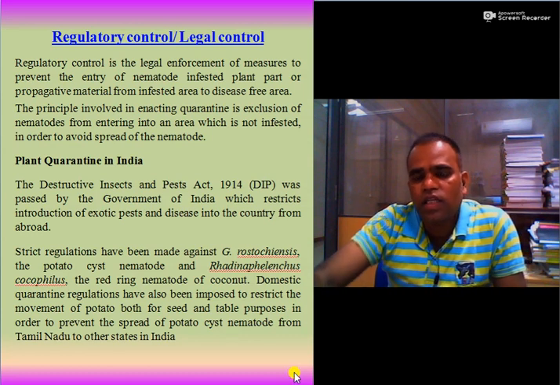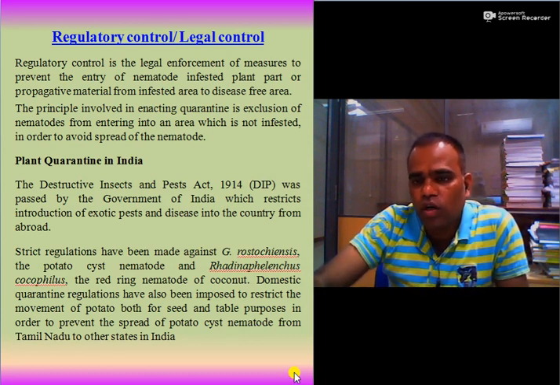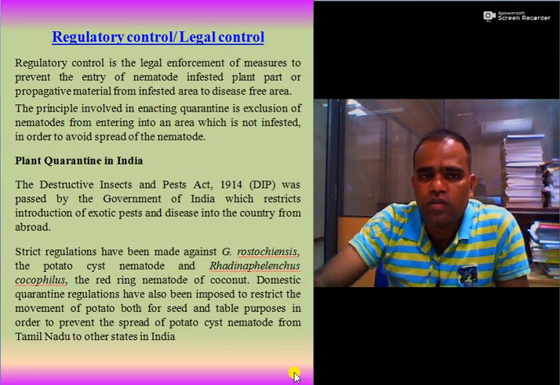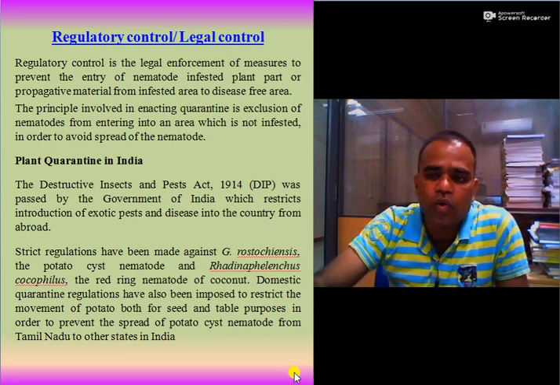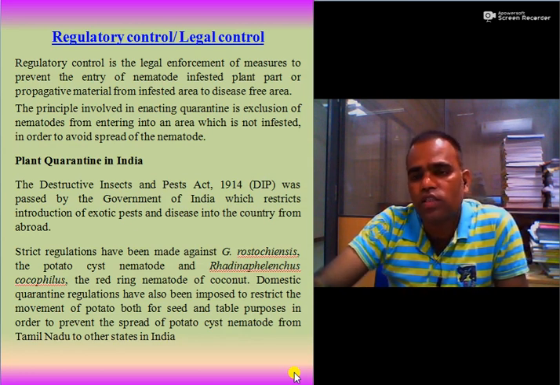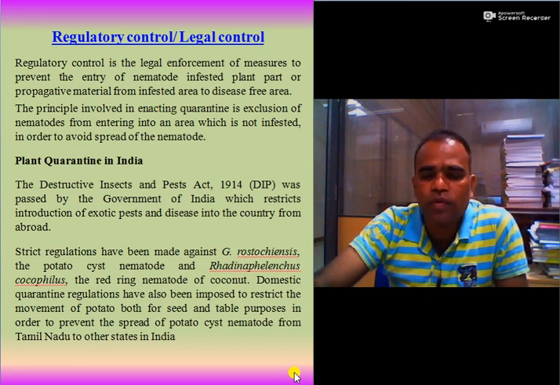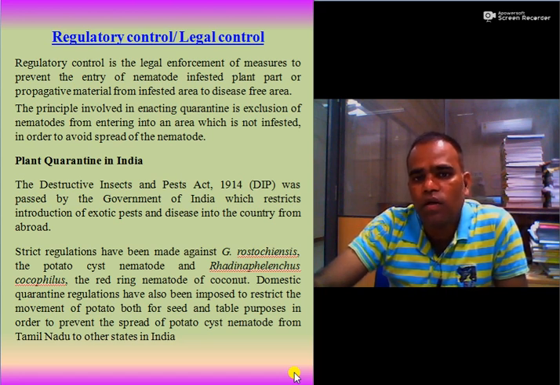Then the next method is regulatory control or legal control. So what is regulatory control? Regulatory control is nothing but the legal enforcement of measures to prevent the entry of nematode-infested plant parts or propagative material from an infested area to a disease-free or uninfested area.